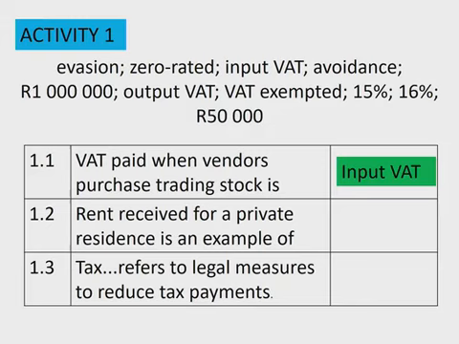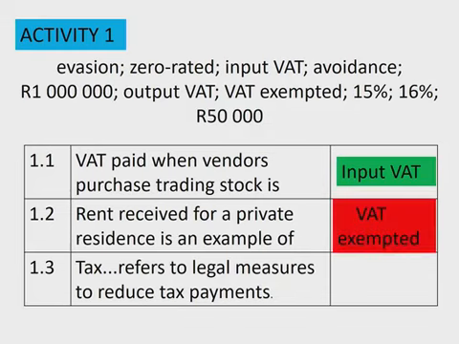So with rent received, you are not allowed to charge the tenant VAT on the amount of the rent. So the rent is an example of an exempted item. In other words, whatever the rent is per month, 8,000 rand per month, you can't go and add 15% to that. The rent remains 8,000 rand a month. So rent received is an example of an exempted item.